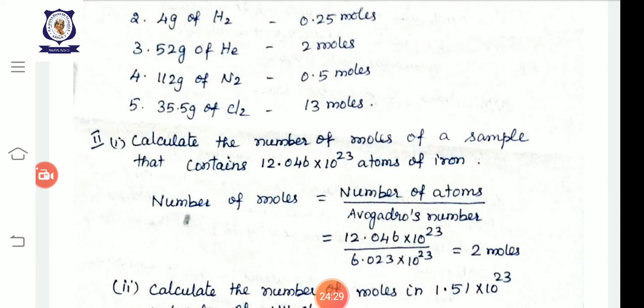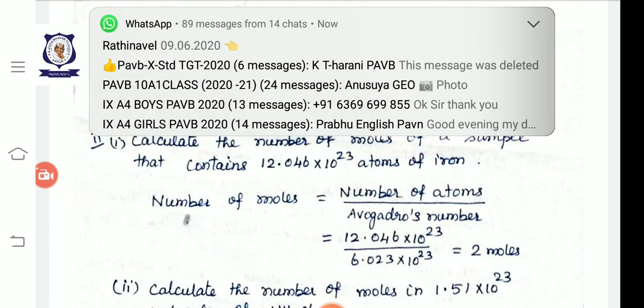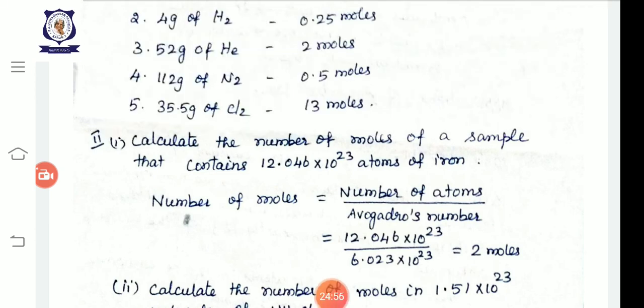See how many atoms are given here in the sum: 12.046 into 10 power 23 by 6.023 into 10 power 23. Cancelling 10 power 23 with 10 power 23, 12 by 6 means 2. So simplifying this, we get 2 moles. So 12.046 into 10 power 23 atoms is equal to 2 moles.